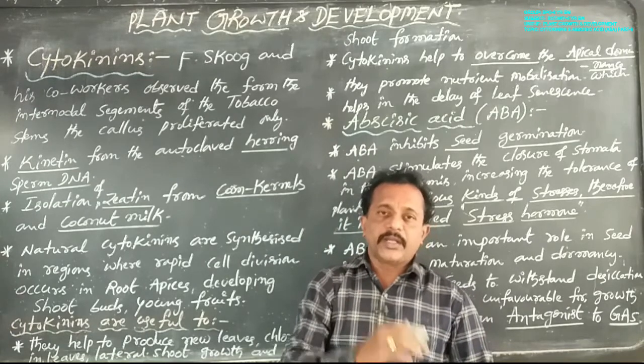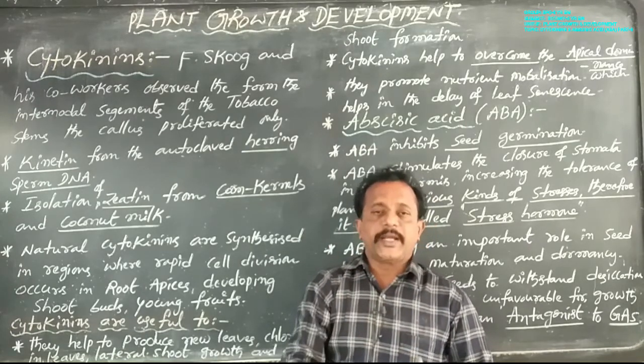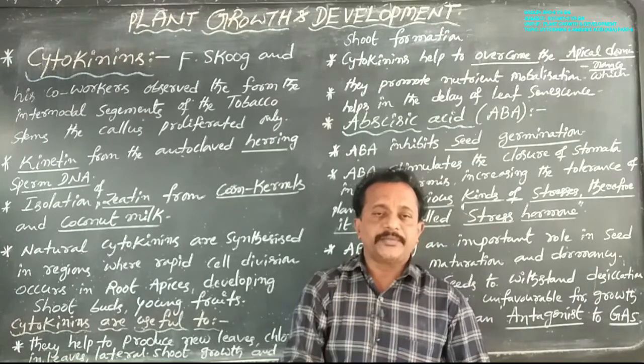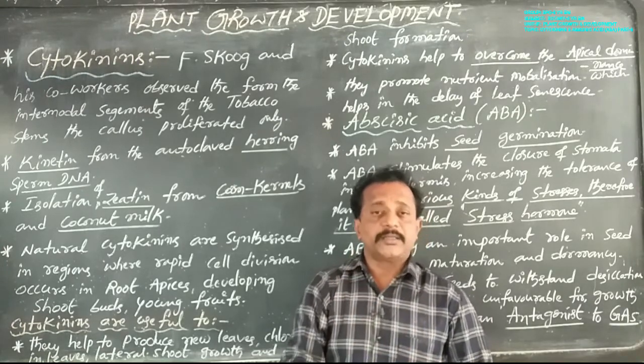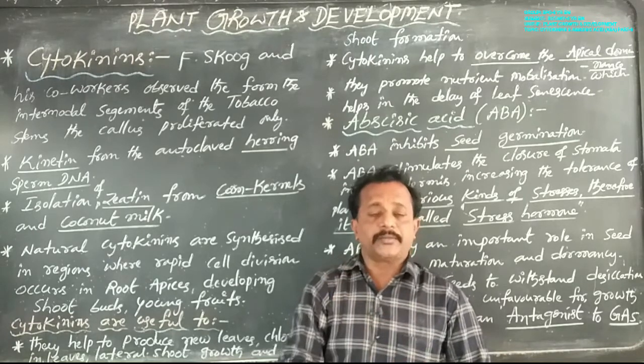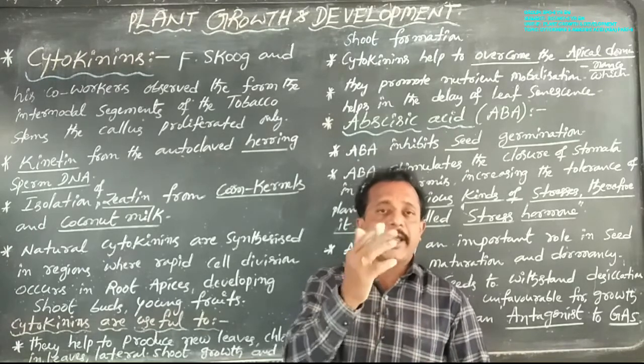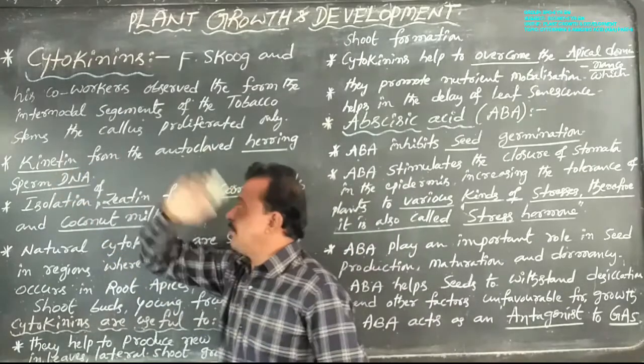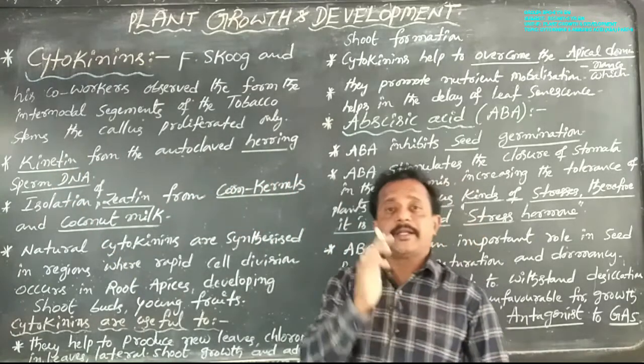Finally, Skoog and Miller identified and crystallized one of the cytokinins as the active substance, which is named kinetin.